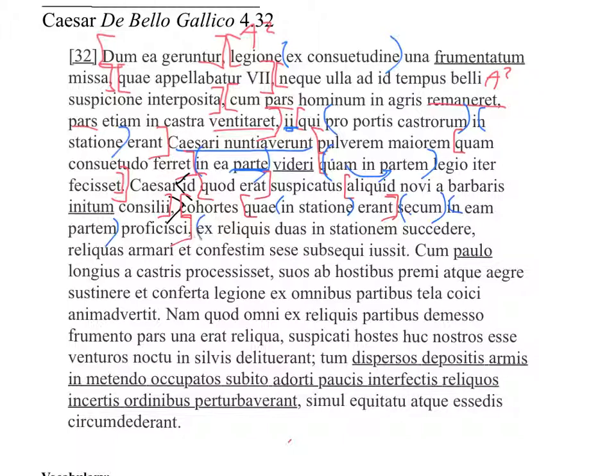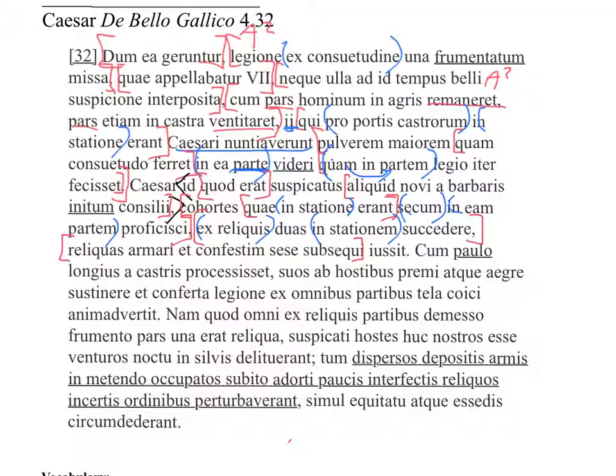Ex reliquis, that looks like a prepositional phrase. Duas in stationem succedere, that's another infinitive, okay. And looks like we have a series of ACIs here, don't we? Reliquas armari, another infinitive. Et confestim sese subsequi, another infinitive. This is a whole lot of fun. And then iussit, of course, our head verb, our ordering verb, bossy verb that is taking all these ACI clauses. So we can stop there and translate a little bit.